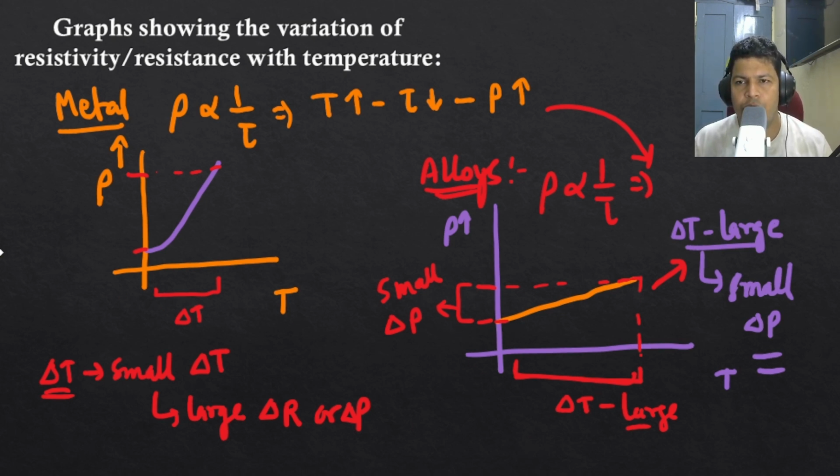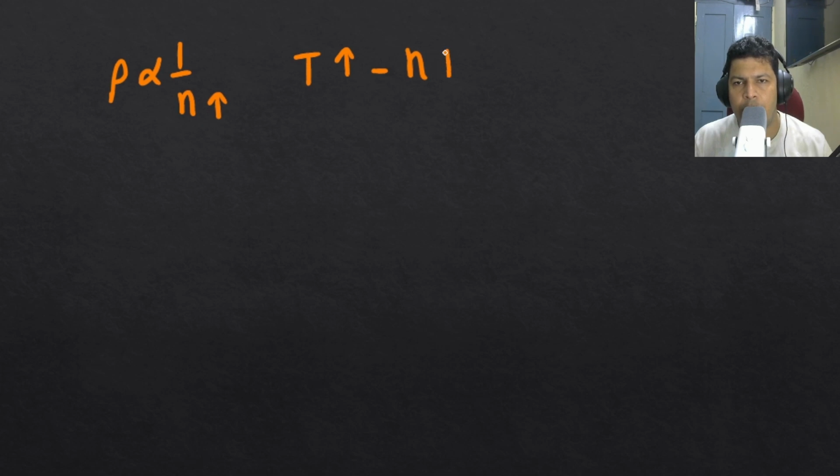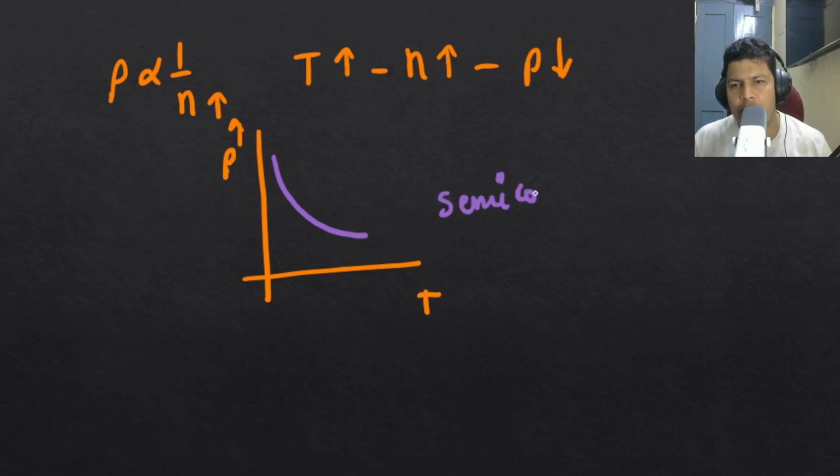And the third thing is the semiconductor. In case of a semiconductor, as you know, resistivity is inversely proportional to the number density n. If you increase the temperature, it will increase the number density, and because of that resistivity will decrease. So this will be an inverse relation for us. This is temperature and this is resistivity. So simply you can draw it in that way. This is for semiconductor. These three graphs, I'm just drawing for your reference.